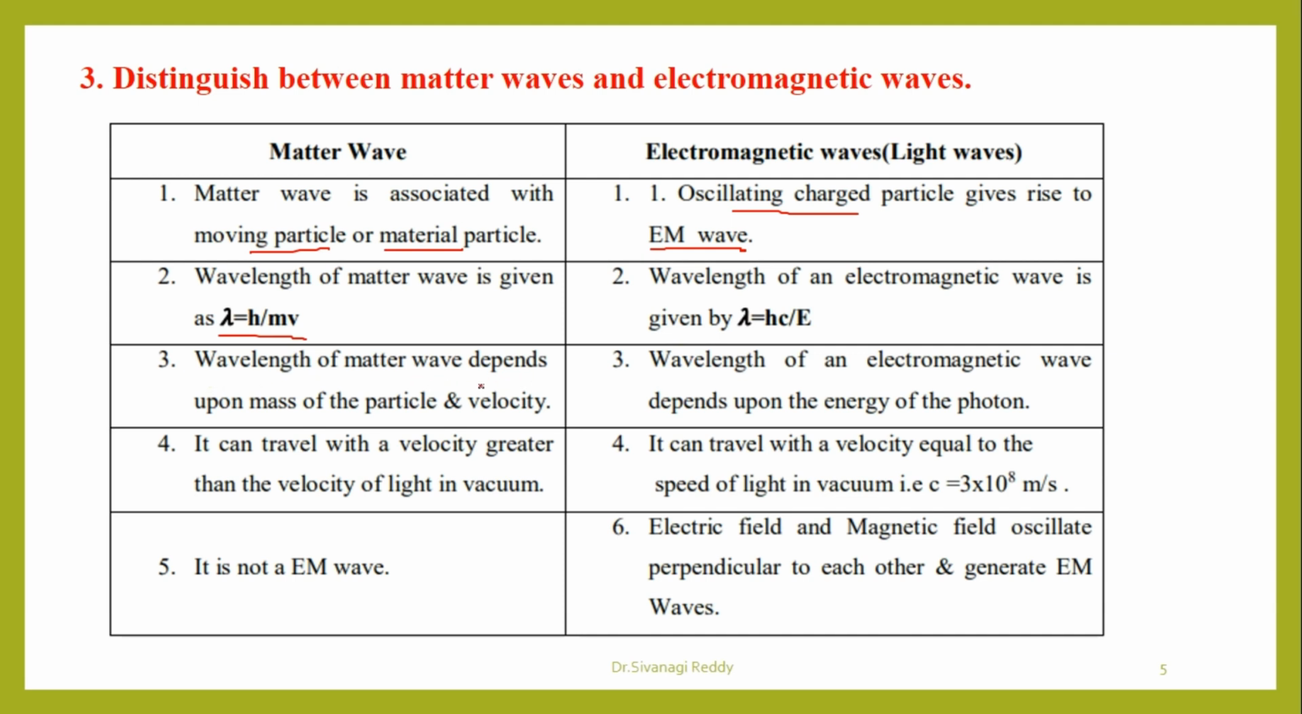The wavelength of matter waves depends upon the mass and velocity of the particle. The wavelength of an electromagnetic wave depends upon the energy of the photon. A matter wave can travel with a velocity greater than the velocity of light in vacuum, whereas an electromagnetic wave travels with a velocity equal to the speed of light in vacuum, c equals 3 times 10 power 8 meters per second. A matter wave is not an electromagnetic wave, and in an electromagnetic wave we have electric and magnetic fields.